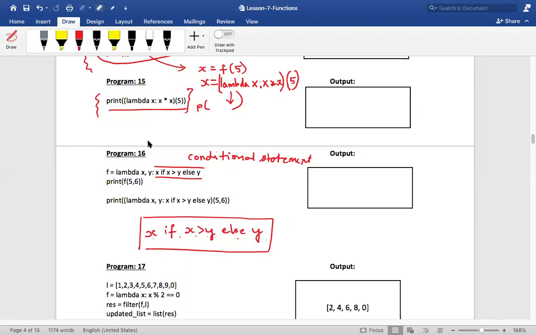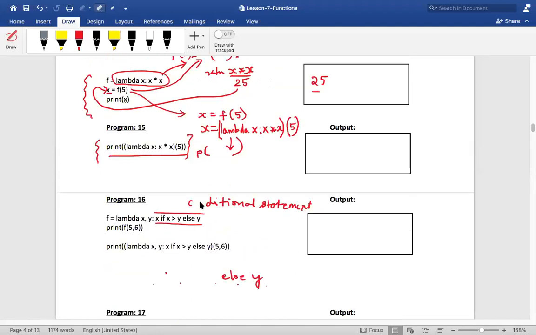Now, having said that, can you tell me what happens in this case? The lambda function is taking two parameters. What is it returning? It will return x if x is greater than y, else y. Now I have defined the function, and I have to call the function, isn't it?